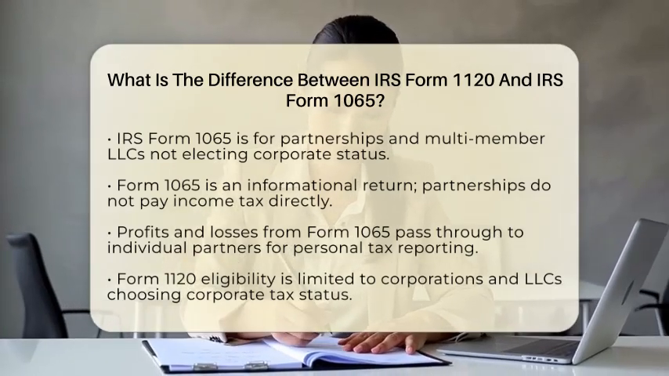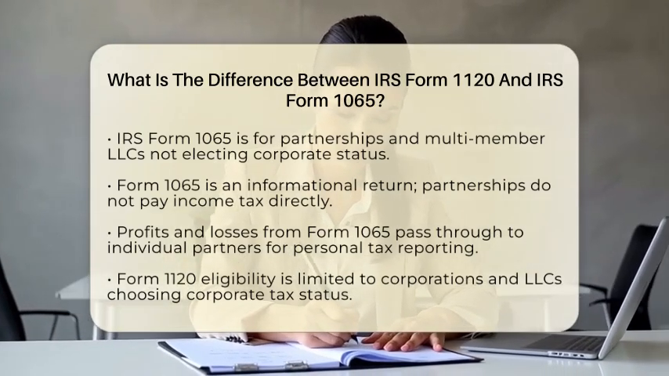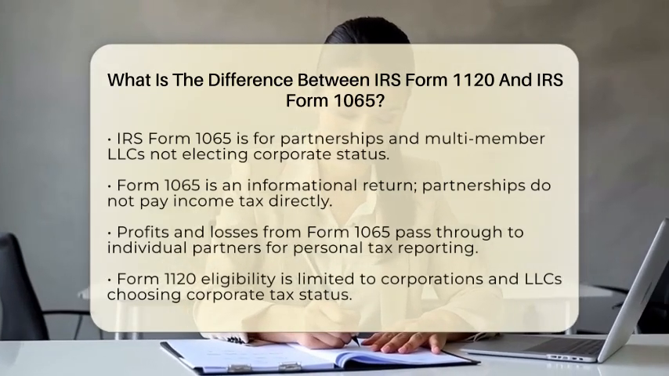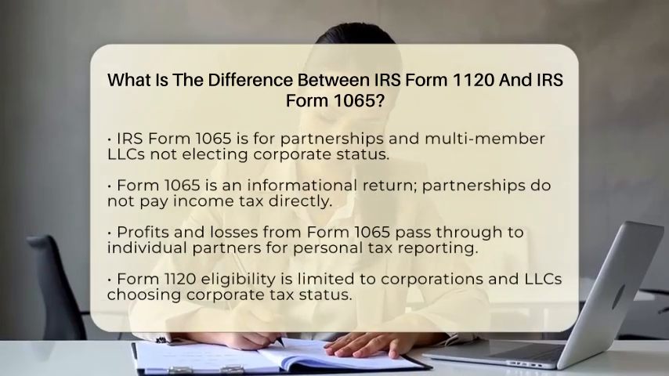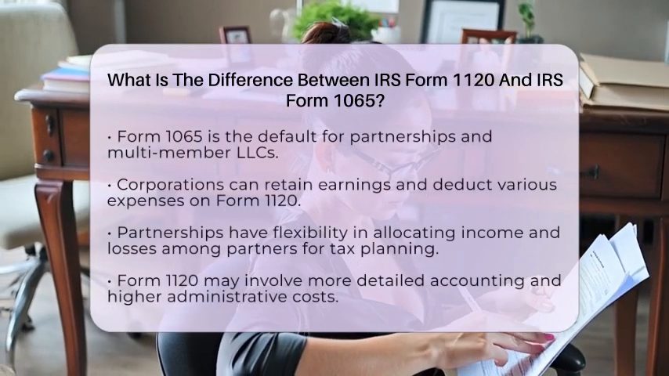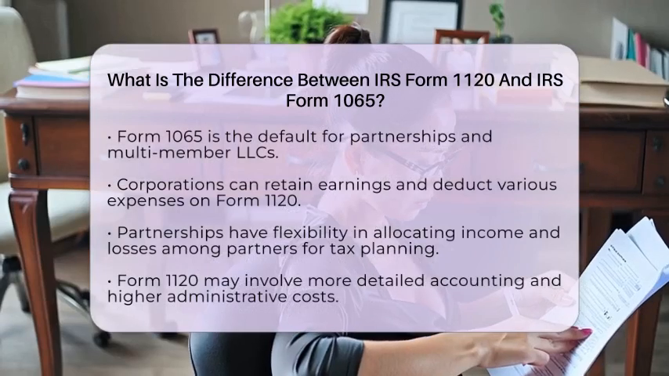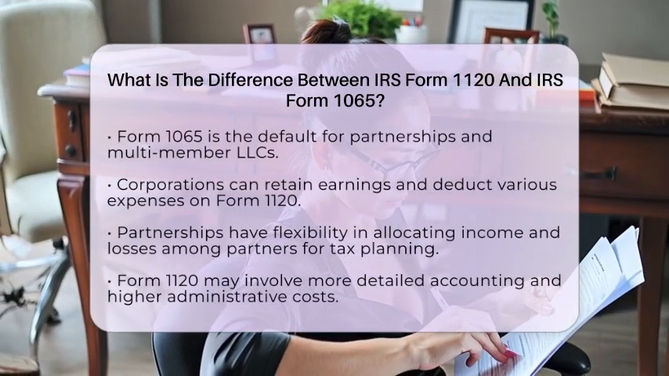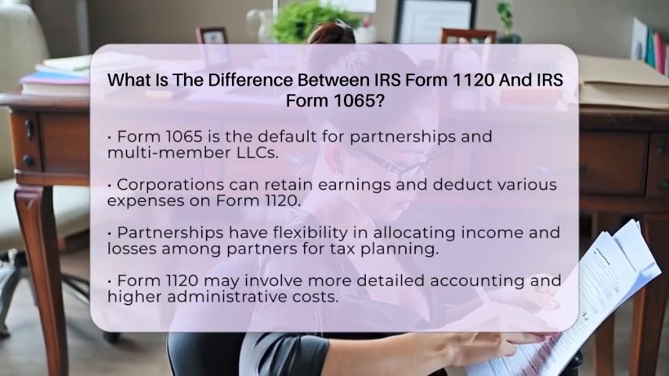When it comes to eligibility, Form 1120 is specifically for corporations and limited liability companies that elect corporate tax status. On the other hand, Form 1065 is used by partnerships and multi-member limited liability companies by default. Next, let's discuss deductions and tax planning.